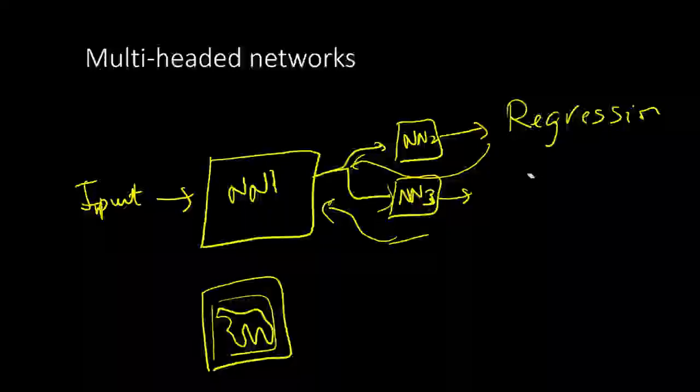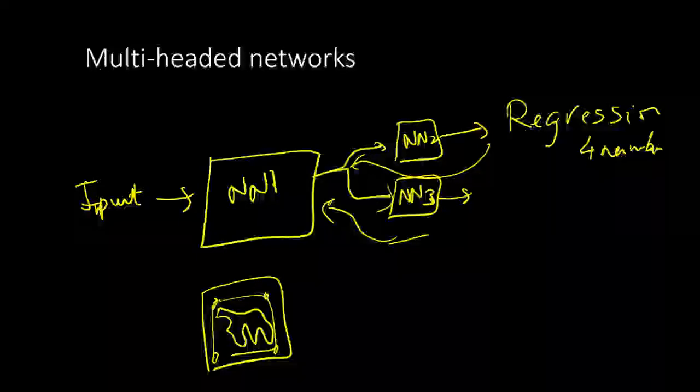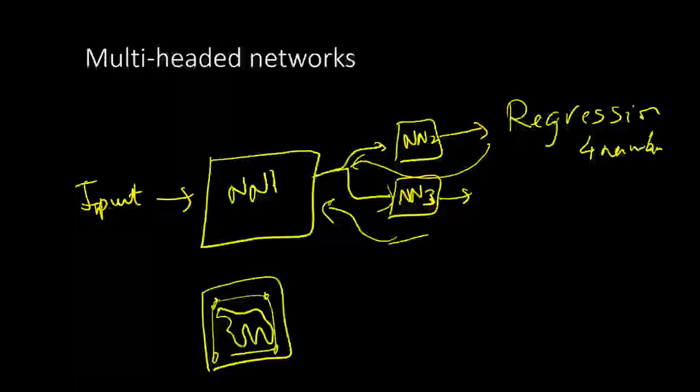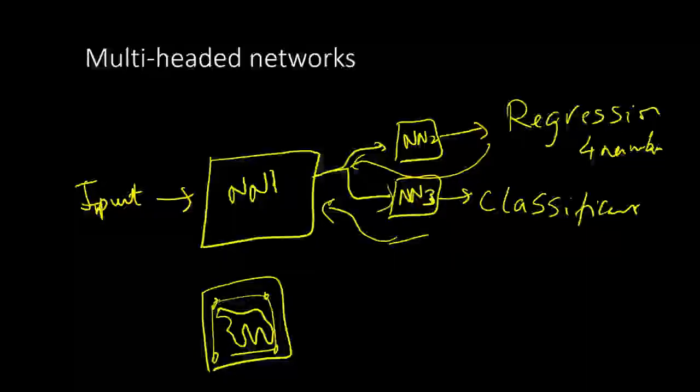So this will give you 4 numbers. You are doing regression on 4 numbers to find the box that encloses the object, and here we are doing classification to say which class of object it is. Is it a horse or a dog or an elephant and whatnot? Okay. So we can have 2 different objectives, and those are the 2 different heads on the neural network. We call this NN1 and NN2, but actually it's the same neural network with 2 different branches, so to speak. So those are multi-headed neural networks.